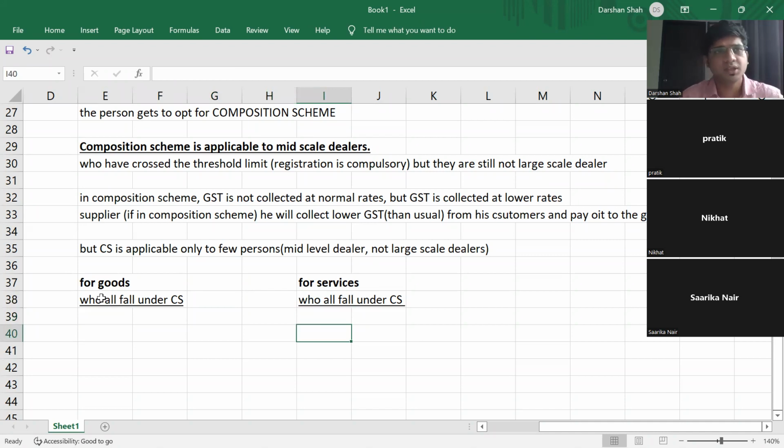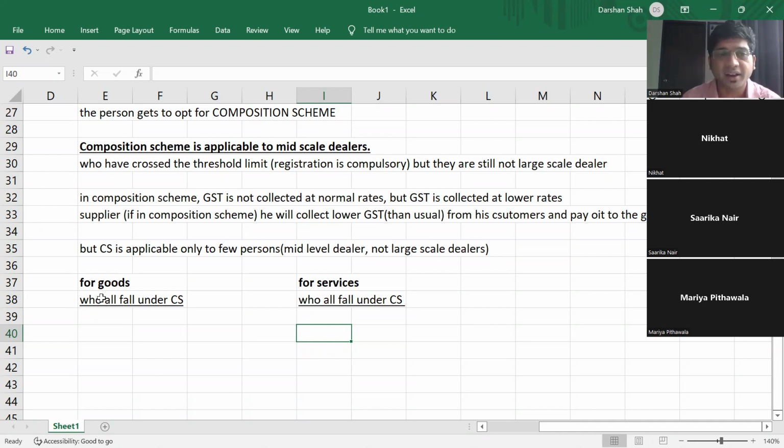What is the benefit of composition scheme? You get to collect GST at a lower rate. I am a composition scheme dealer, and I am collecting GST at a lower rate, so more customers will be attracted. Sir, when this mid-size dealer is buying from the producer, at that time he will have to pay a higher rate.